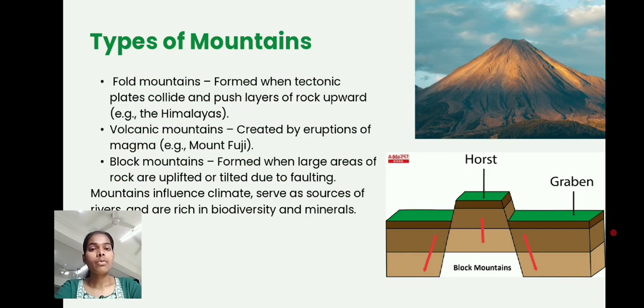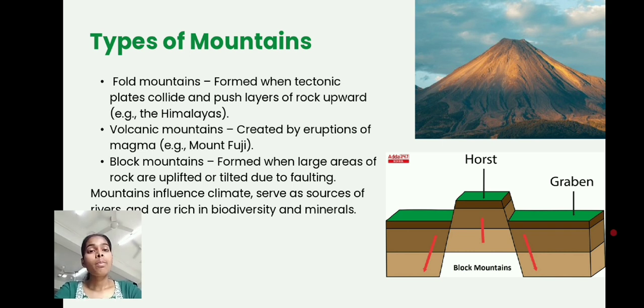There are different types of mountains, like fold mountains, volcanic mountains, and block mountains. Fold mountains are formed when tectonic plates collide with each other and push the layers of rock upward. Next we have the volcanic mountains, which are created by volcanic activities.